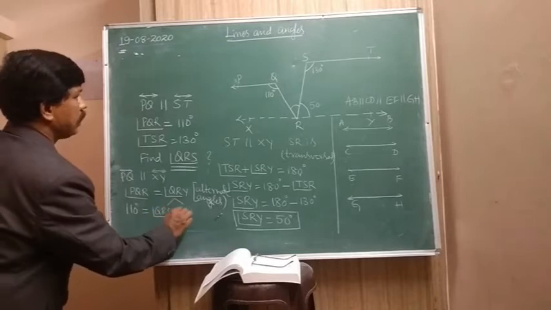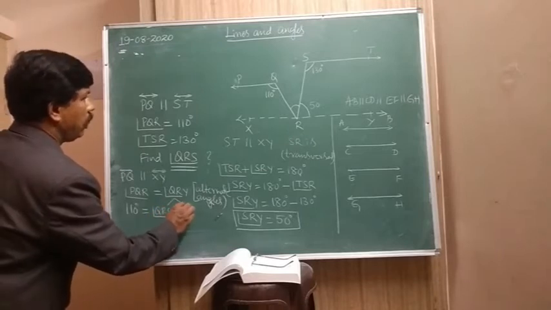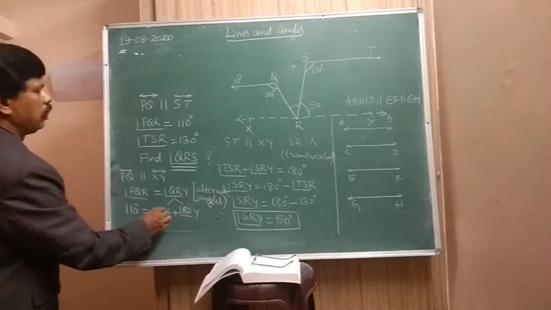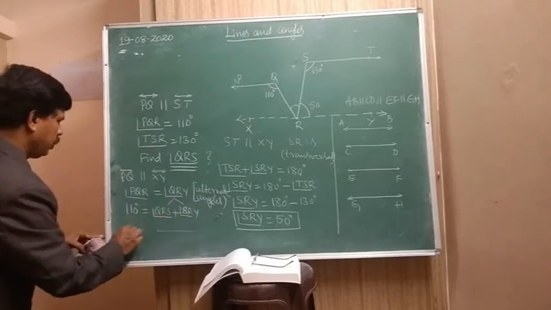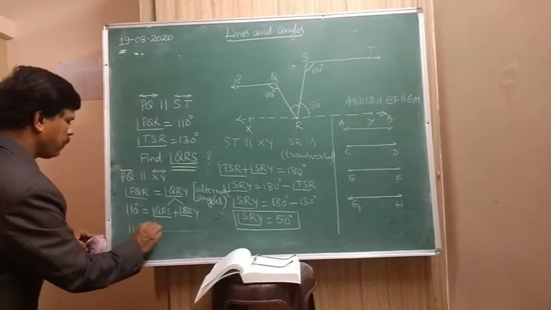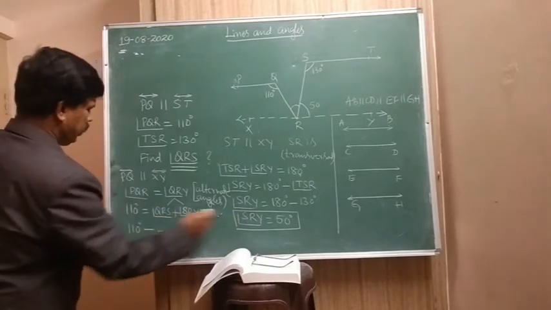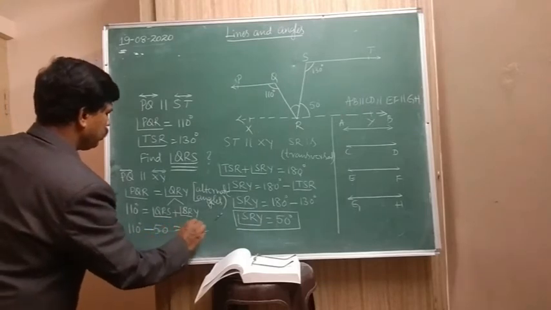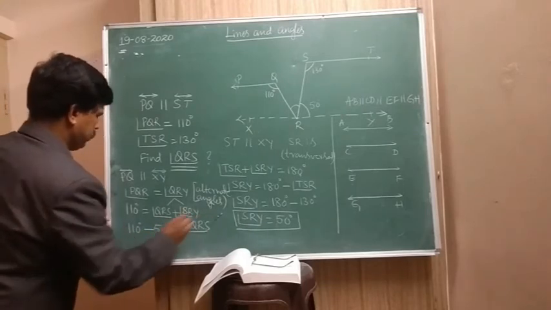Equals this. I am writing QRS plus angle SRY. Now QRS we want, so shift this one: 110 degrees minus SRY, here it is 50, is equal to angle QRS.